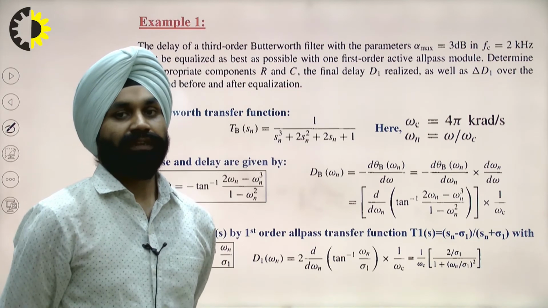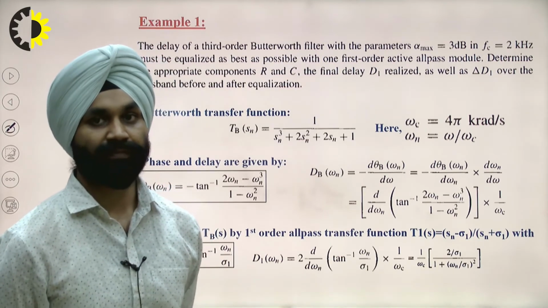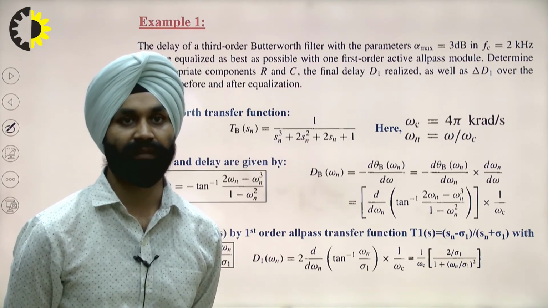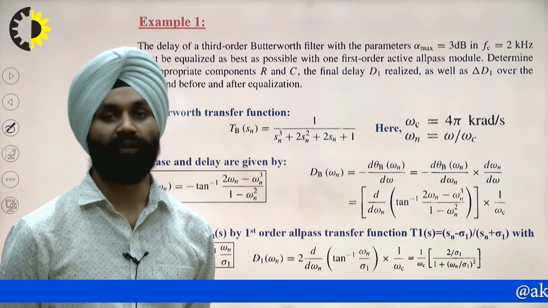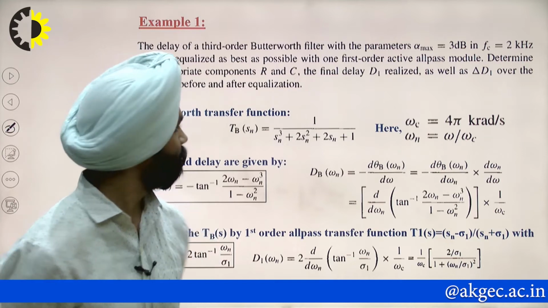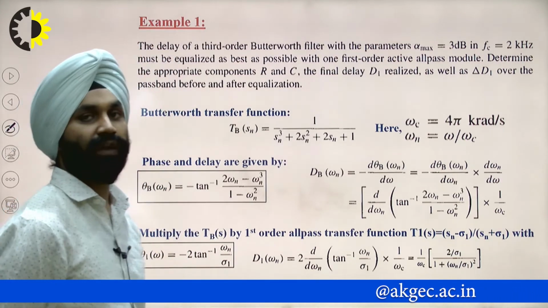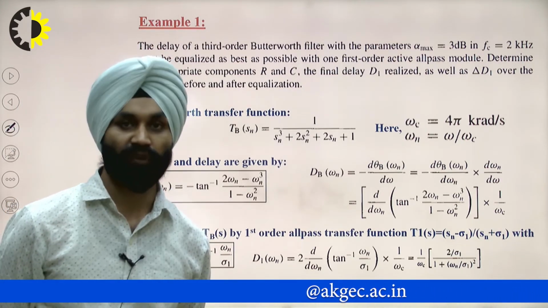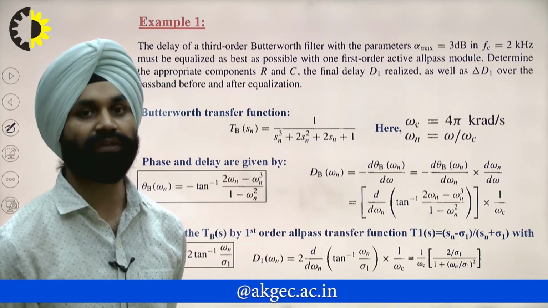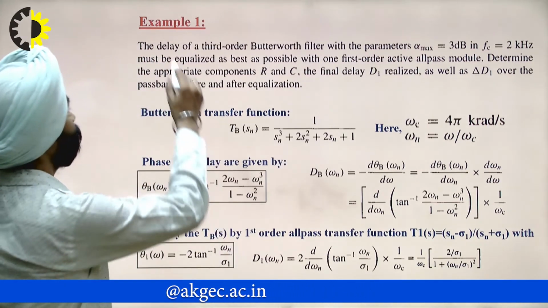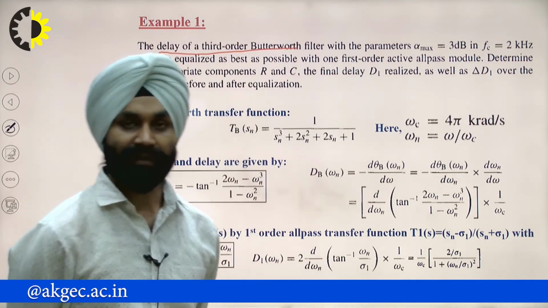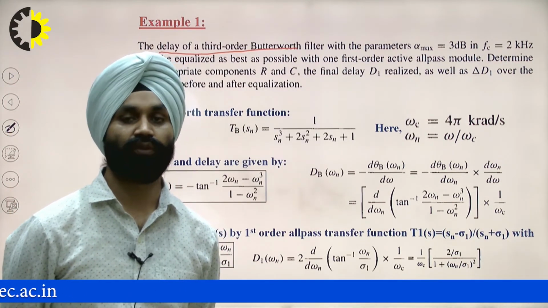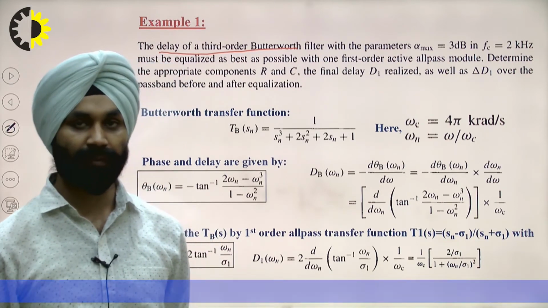So let's take an example to see how it behaves. Let's suppose we have to equalize the delay of a third order Butterworth filter. Some parameters are required to specify this third order Butterworth filter.